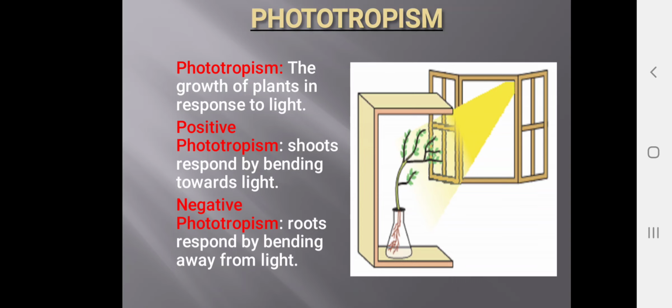Positive phototropism means shoots respond by bending towards light. Negative phototropism means roots respond by bending away from the light. Inside the ground the roots grow away from the light, this is negative phototropism. Outside the soil the shoot grows towards the light, that is positive phototropism.